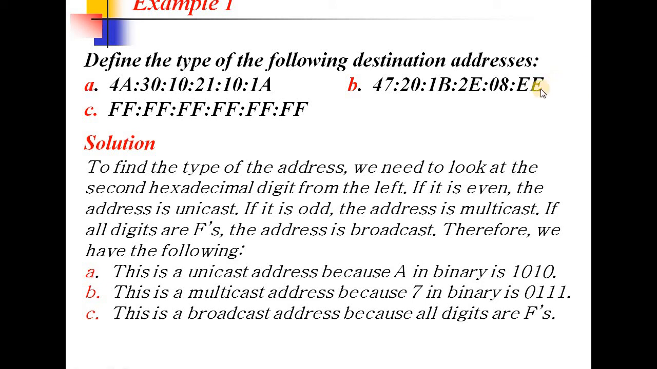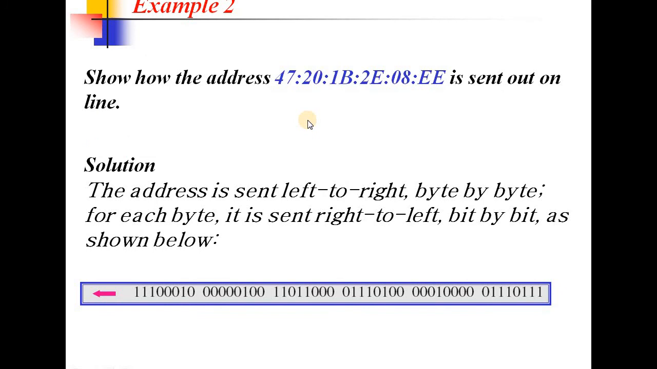When it is 1110, again it is a unicast address. Check with the last one. Here all bits are 1111, which is going to be the broadcast. So the example, the explanation, is already given here. Just go through that. First one is unicast, second is multicast, and third one is broadcast. It is similar to the previous one.